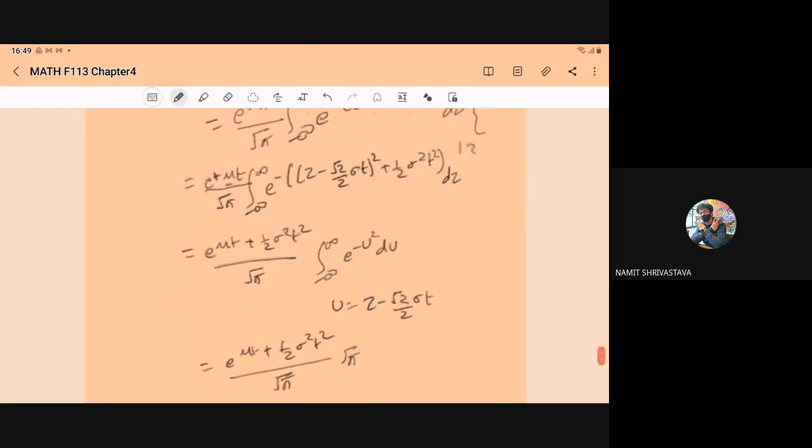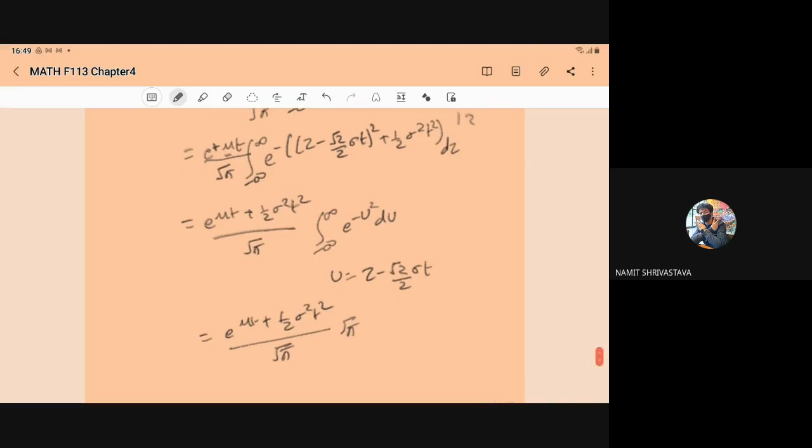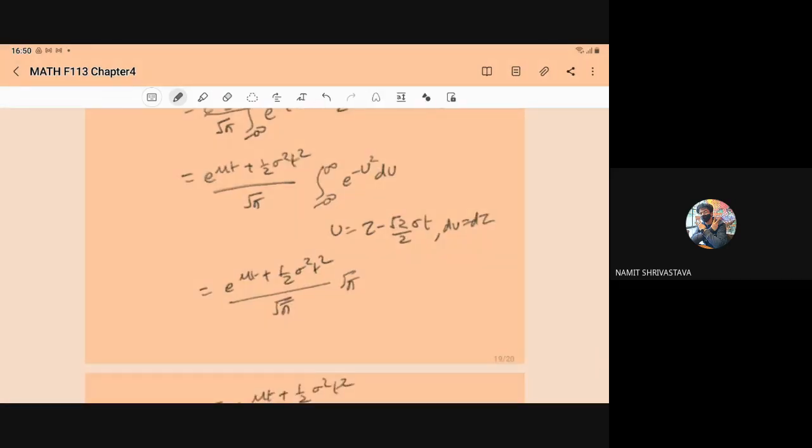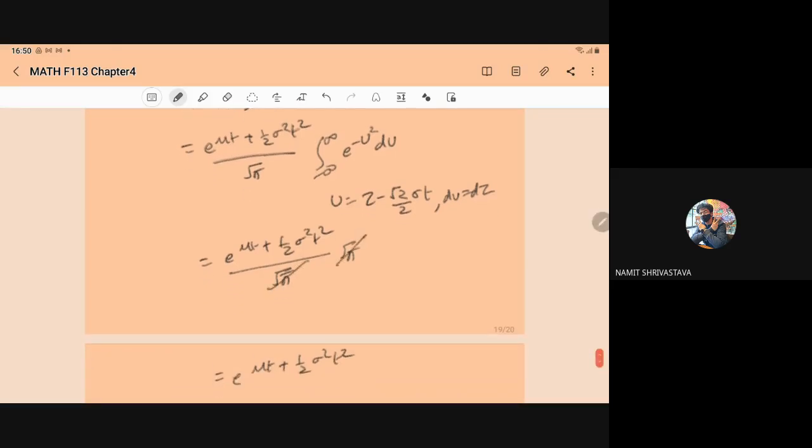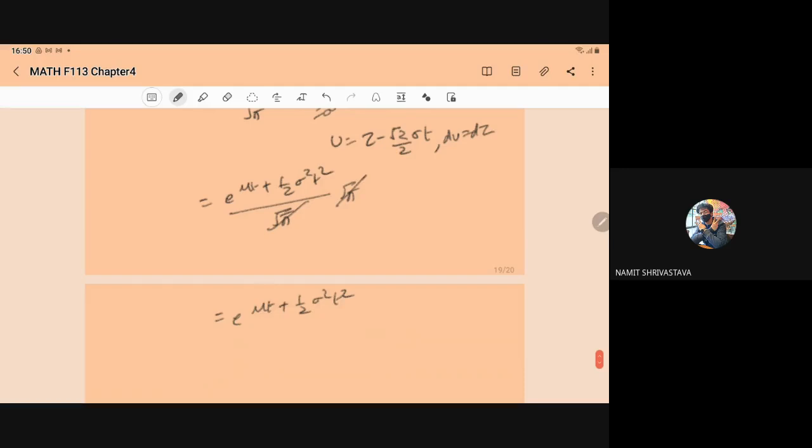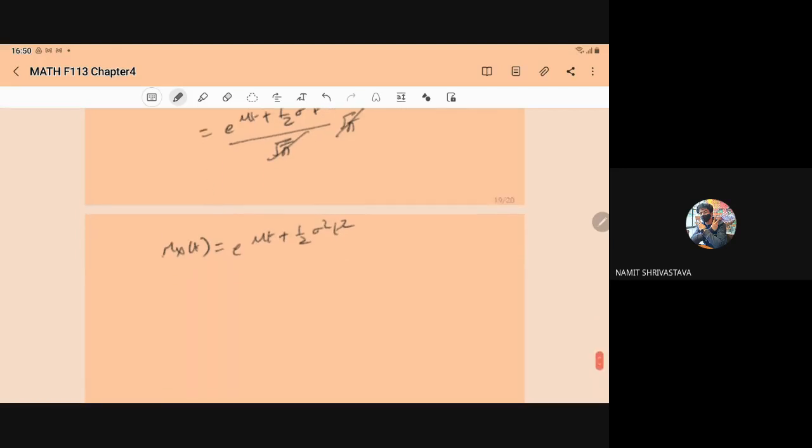Take the substitution u equal to z minus root 2 upon 2 sigma t, so du is equal to dz. What is the benefit? You know the standard integral, which is root pi, so root pi and root pi cancel out. So the MGF M_X(t) for the normal variate will be e to power mu t plus half sigma square t square.